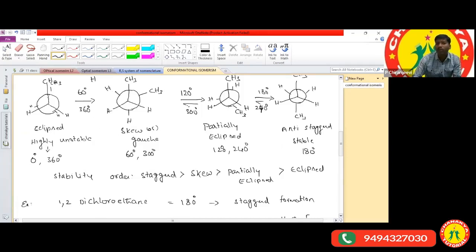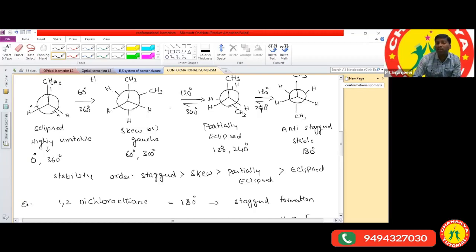The skew form is obtained by a 60 degrees rotation, and if you rotate by 300 degrees, then also you will get the skew or gauche form. So whatever you are rotating about the carbon, that we can call a dihedral angle. Now, did you get the clarity?